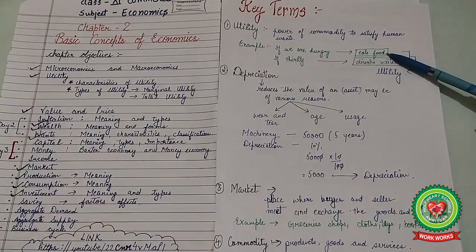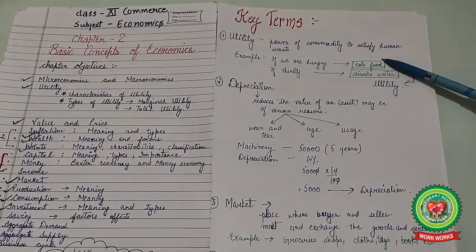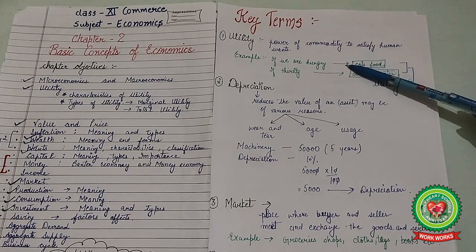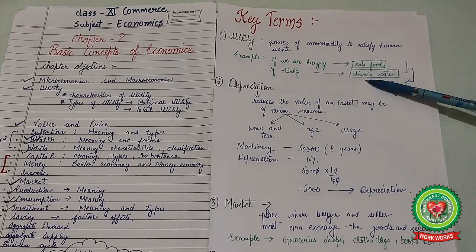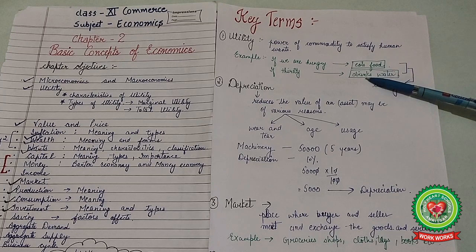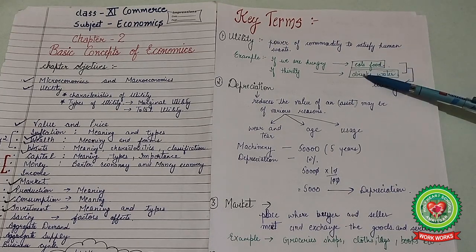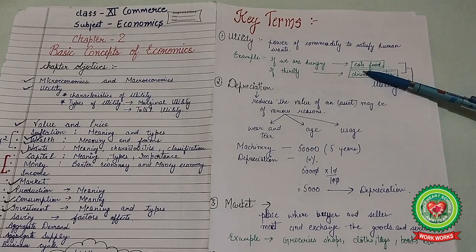So the first key term is utility. Utility means the power of a commodity to satisfy human wants. Like if we are hungry, we eat food. If we are thirsty, then we drink water. So food and water are commodities that have the power to satisfy the want at the time when it is needed. So it is known as utility.